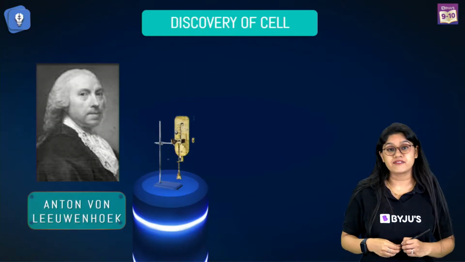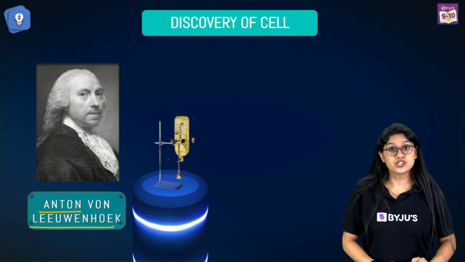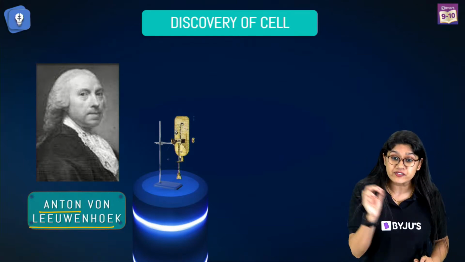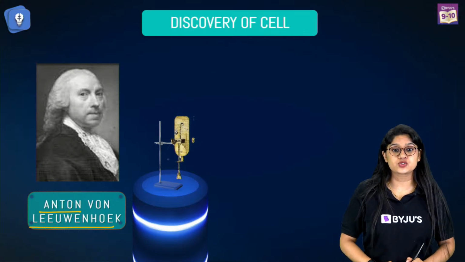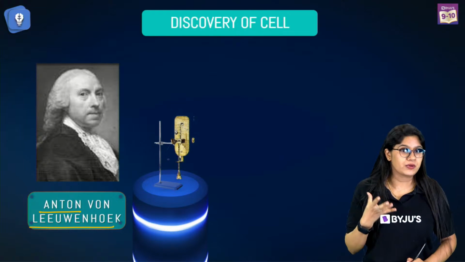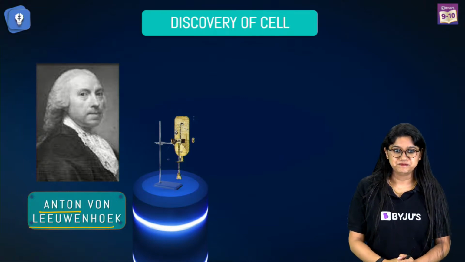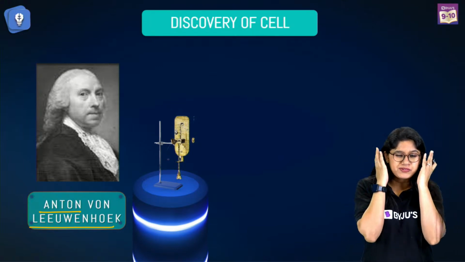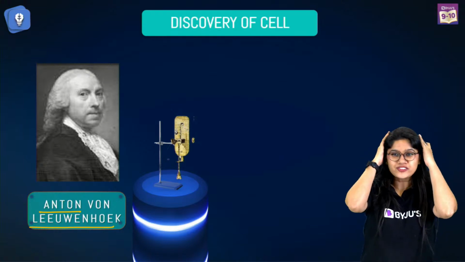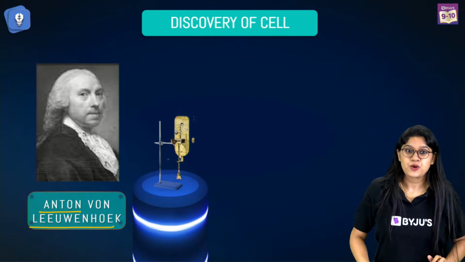And the correct answer is definitely Anton von Leeuwenhoek, right? We know that he was the first one to observe the living cell. Robert Hooke was the first scientist to actually observe the dead cell, right? And in which year he did that? Very good, Pranaya.